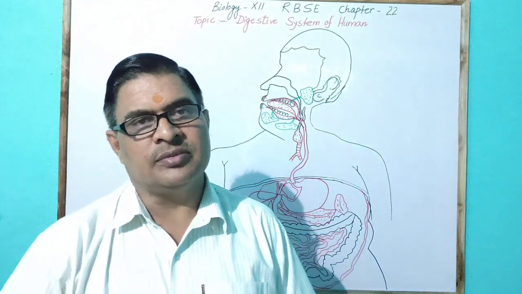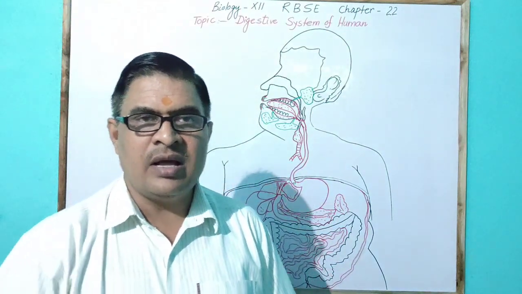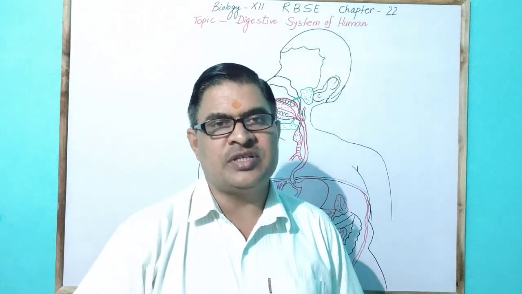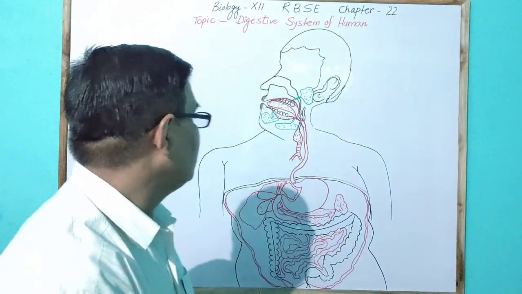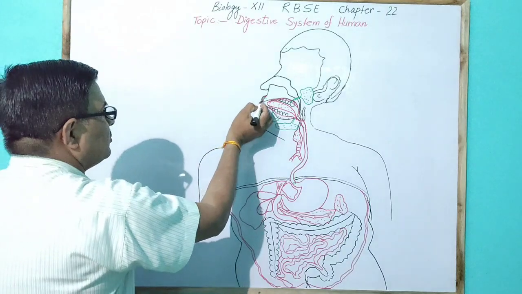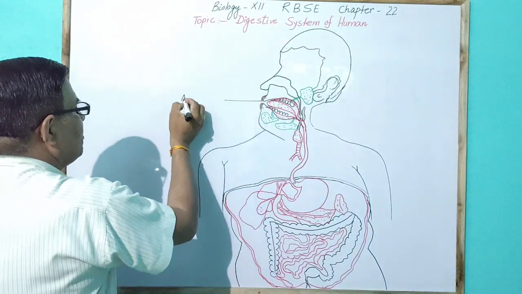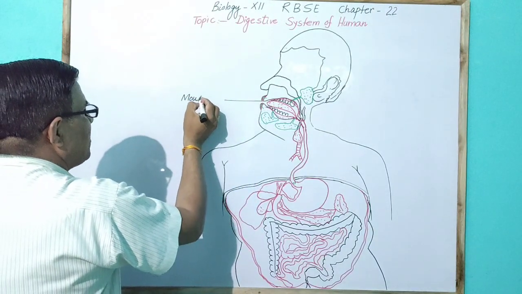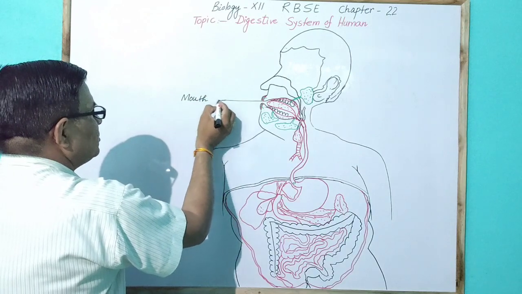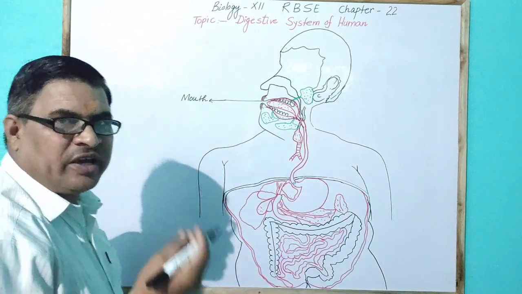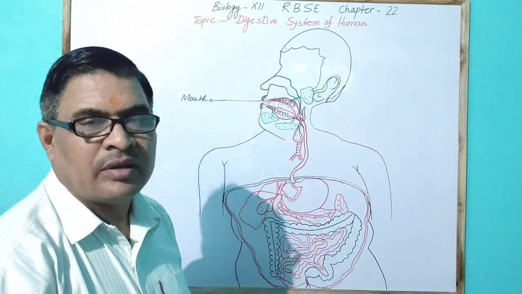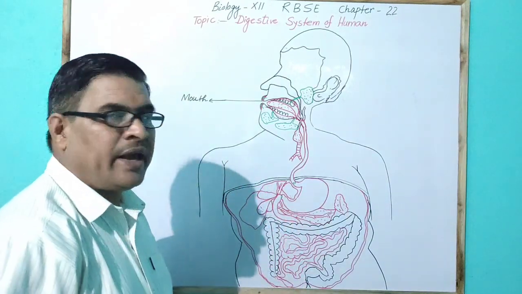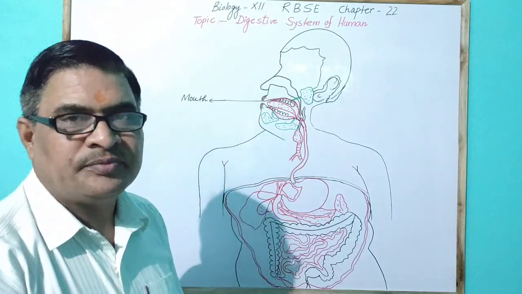Different types of food in the human digestive system are generally taken by the mouth, as the mouth is the part by which food is taken by the human.